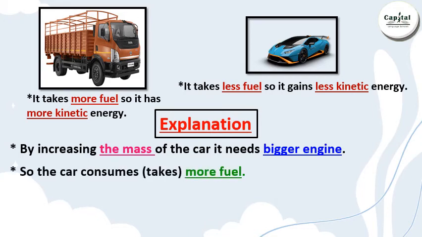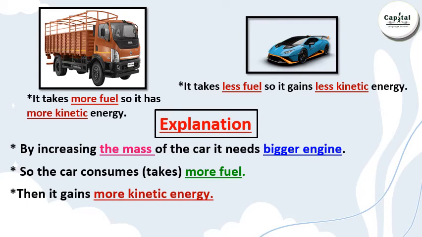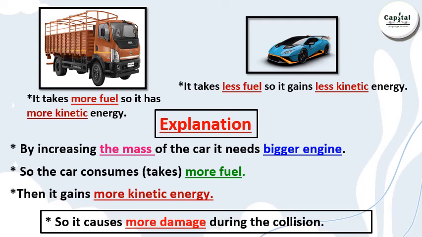And the car consumes more fuel. So it gains more kinetic energy and it causes more damage during the collision. So the car which has more mass has a bigger engine, consumes more fuel, has more kinetic energy and causes more damage, like this truck.